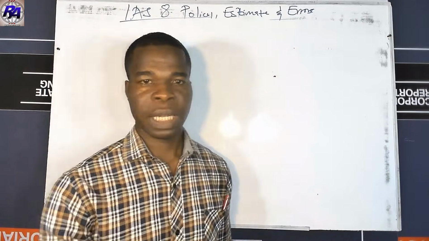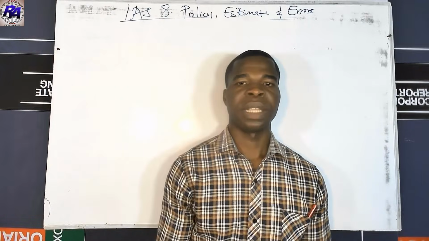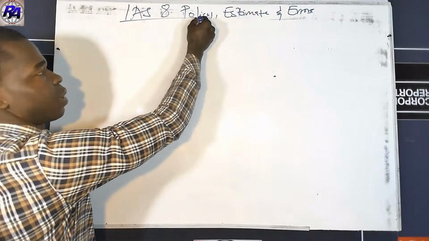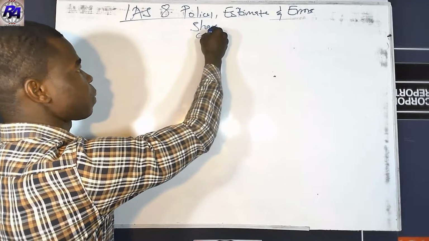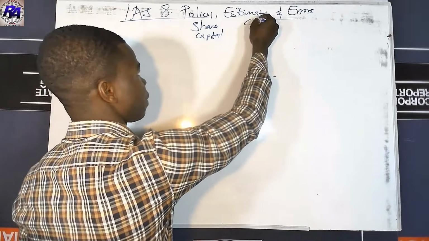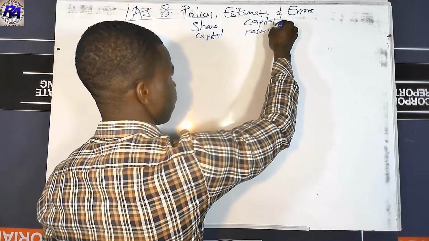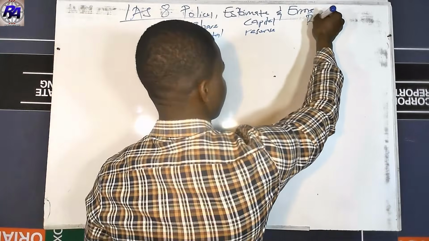In the question, the question will be in the video description. So we have it in this form. So let me just write the question here. We have what we call the share capital from the question. We have what we call capital reserve, this from the question. And then we have retained earnings over here.